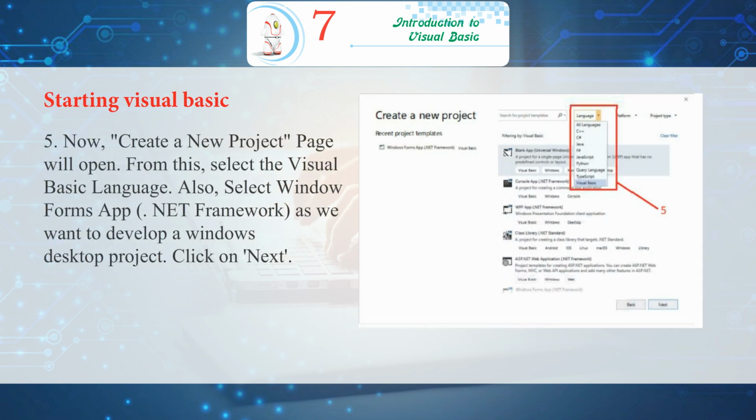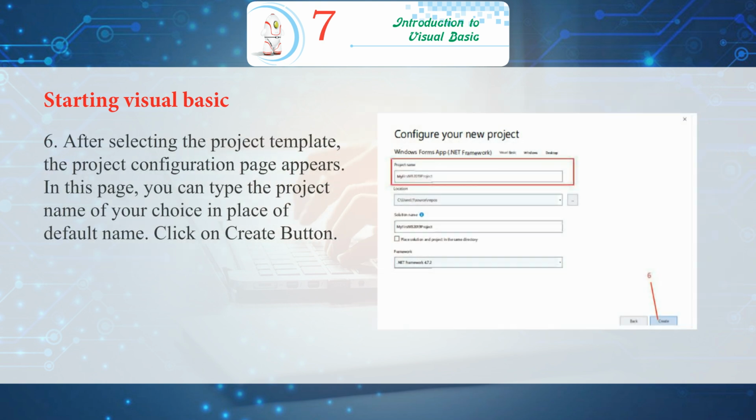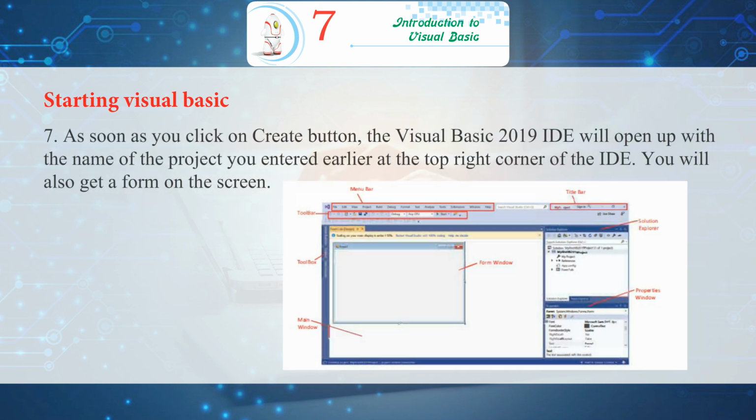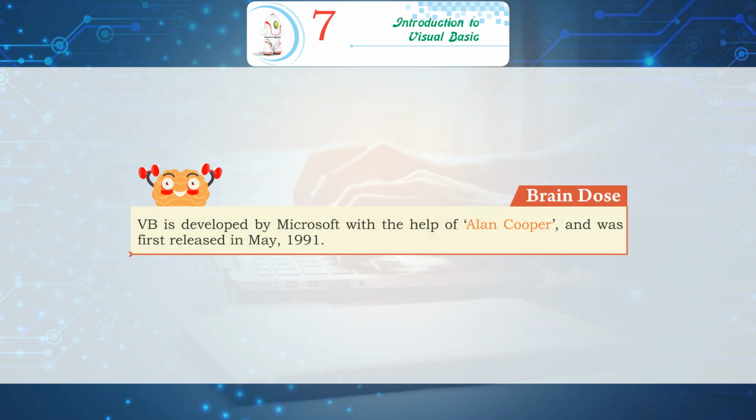5. Now, Create a New Project page will open. From this, select the Visual Basic language. Also, select Windows Forms App .NET Framework as we want to develop a Windows desktop project. Click on Next. 6. After selecting the project template, the project configuration page appears. In this page, you can type the project name of your choice in place of default name. Click on Create button. 7. As soon as you click on Create button, the Visual Basic 2019 IDE will open up with the name of the project you entered earlier at the top right corner of the IDE. You will also get a form on the screen.